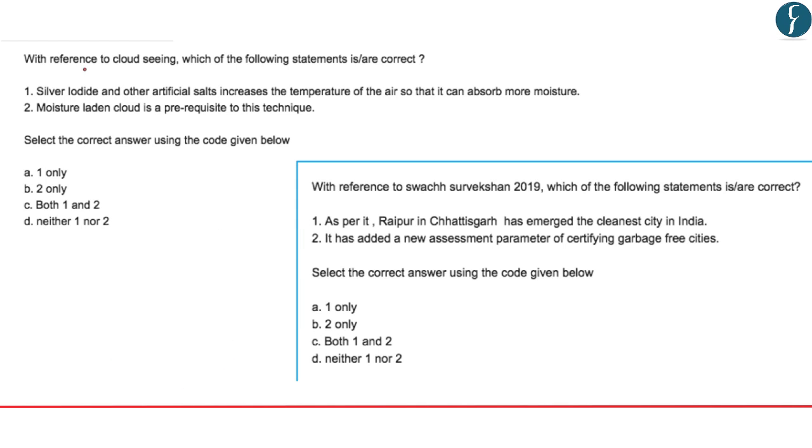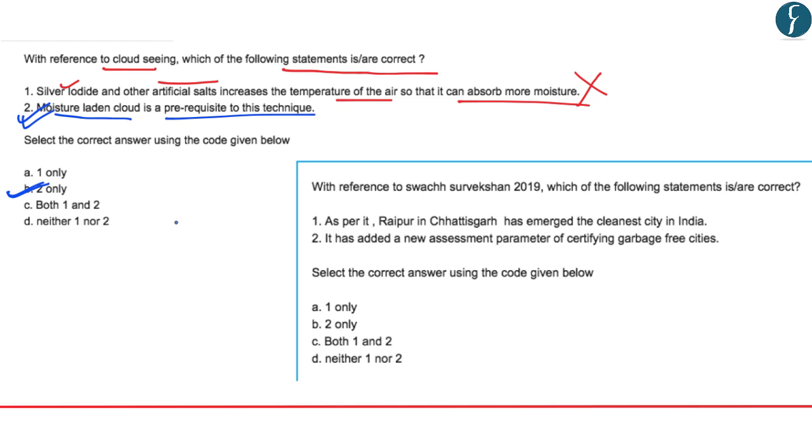The question says, with reference to cloud seeding, which of the following statements are correct? First, silver iodide and other artificial salts increase the temperature of the air so that it can absorb more moisture. No, this statement is incorrect, as silver iodide or other artificial salts catalyze the condensation nuclei but do not increase the temperature of the air. The second statement says, a moisture-laden cloud is a prerequisite to this technique. Yes, this statement is correct. So in this, B is the correct answer, that is 2 only.